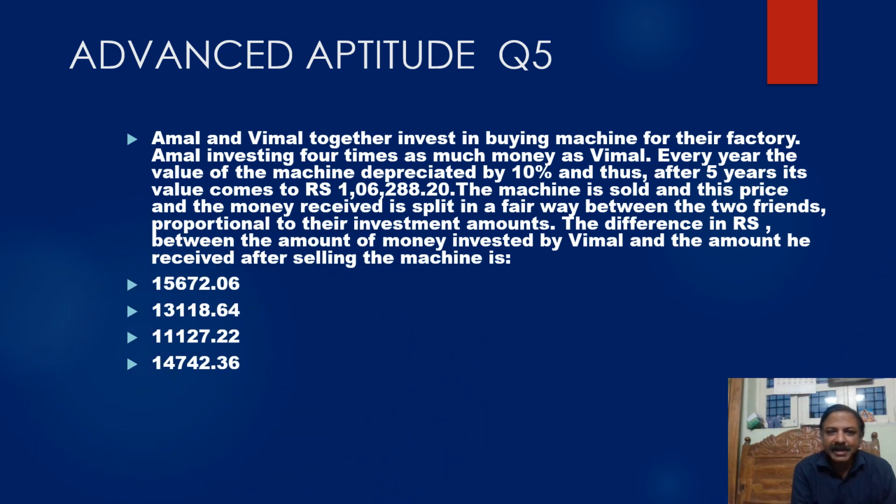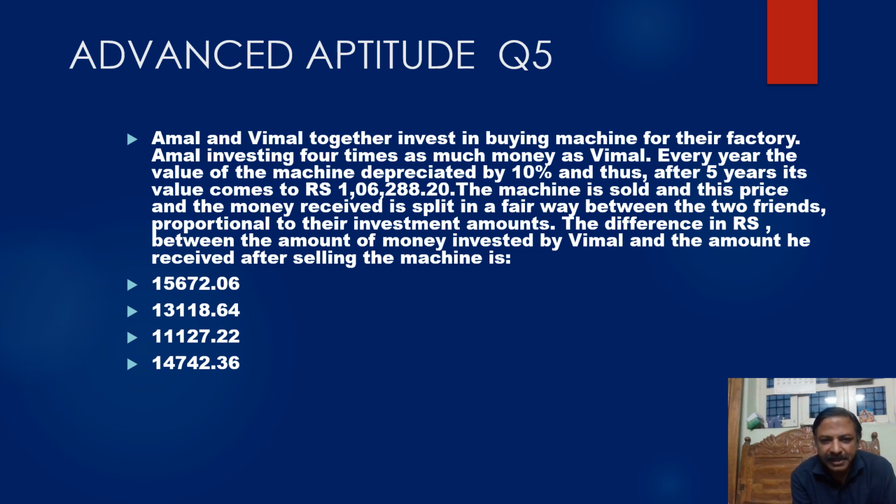Amal and Vimal together invest in buying a machine for the factory. Amal invests 4 times as much as Vimal. Every year the value of the machine depreciates by 10%. Thus after 5 years its value becomes 1,06,288.20. The machine is sold at this price and the money received is split in a fair way between the two friends, proportional to the investment amount. The more you invest, the more you get in return. What is the difference in rupees between the amount of money invested by Vimal and the amount he received after selling the machine?